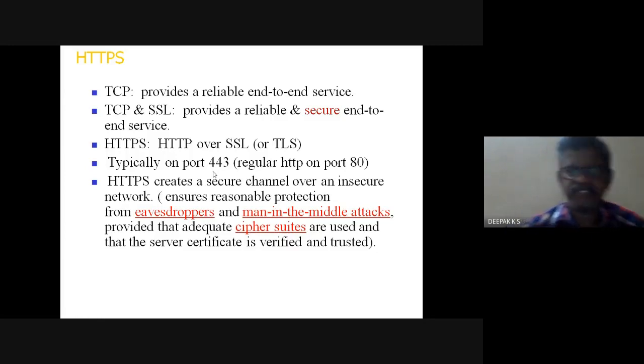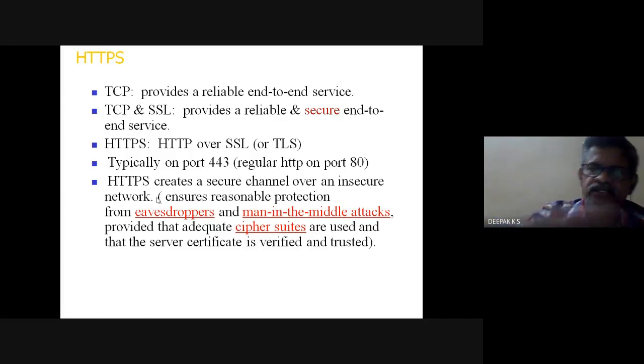So HTTPS creates a secure channel over an insecure network. That is what happens. When you use HTTPS, you have that lock icon in the bar where you put the DNS name address. That is providing security over an insecure network.